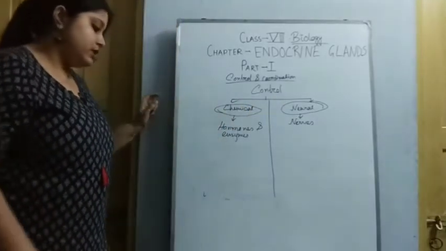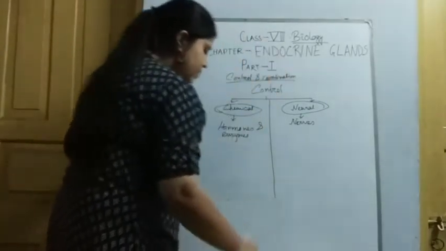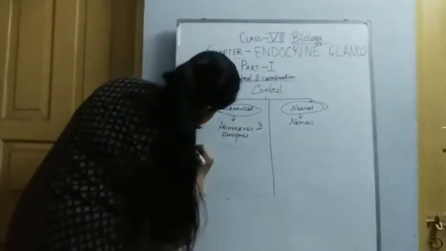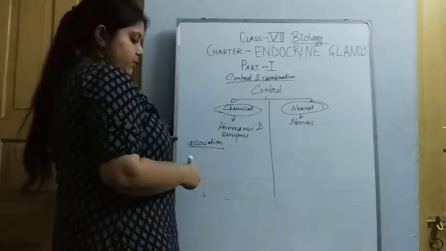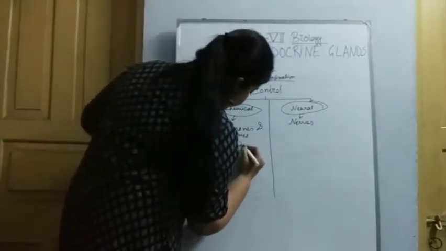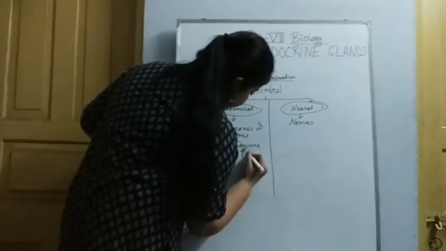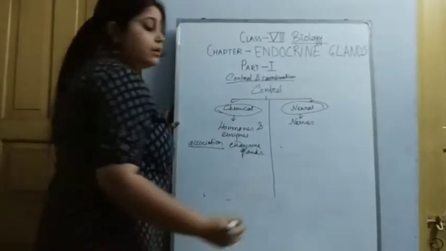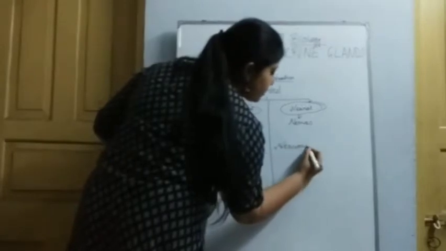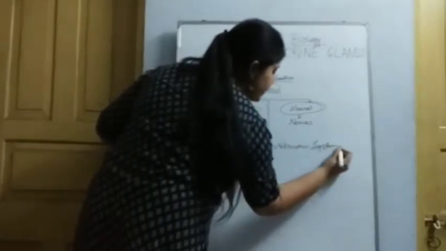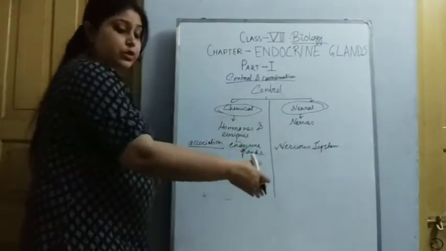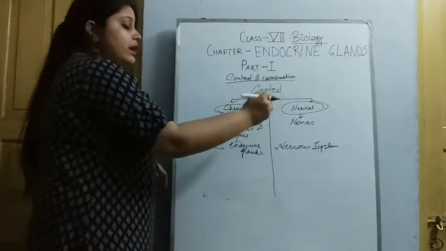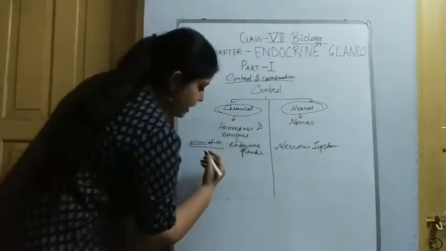As the first difference, according to the association, the chemical control is controlled by these endocrine glands, and the neural control is controlled by the nervous system. Secondly, the nervous system produces nerve impulses to transmit the messages.